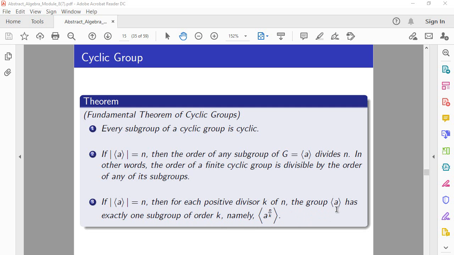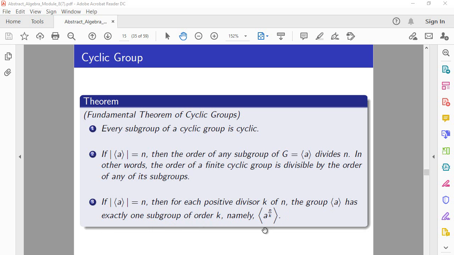So consider the group generated by A, you have a cyclic group generated by A, and n is the order of A. Then for each divisor k of n, this cyclic group has exactly one subgroup of order k, which is generated by A to the power n over k.